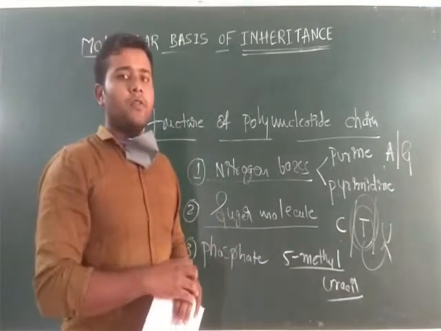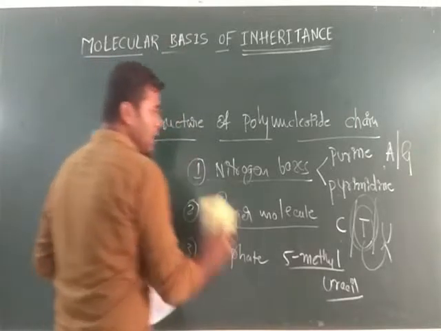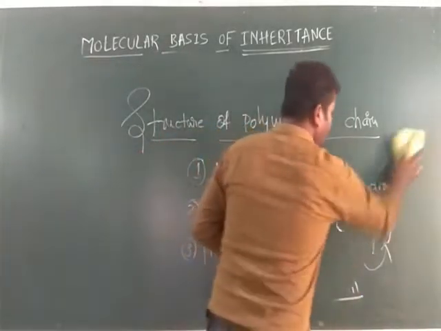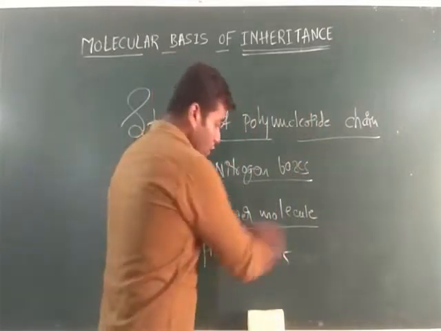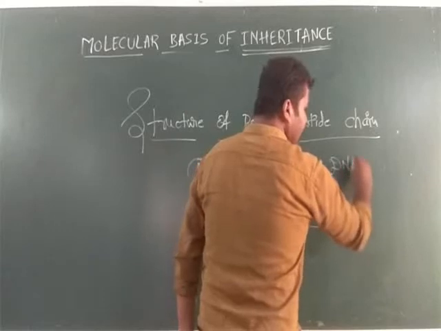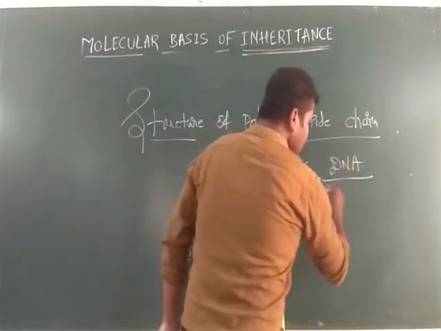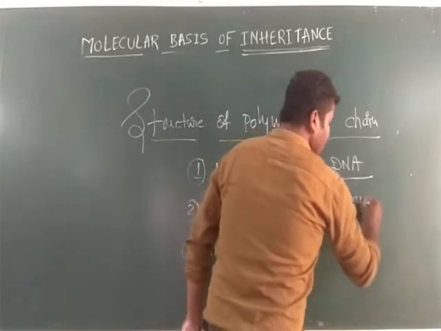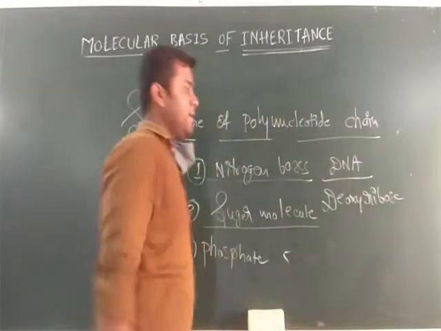What are those sugar molecules in DNA and RNA? First, DNA. What is the full form of DNA? Deoxyribose nucleic acid. This deoxyribose is the sugar in DNA.